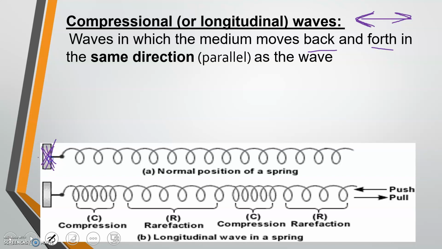Right here is our initial position, and you have just a normal position of a spring. It's just stretched out, it's relaxed, it's not moving. Then you can push or pull on the spring to cause these areas of relaxation or rarefaction, these areas where it's compressed or compression. So there you have it.